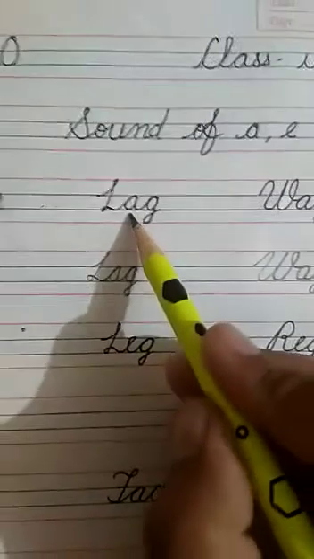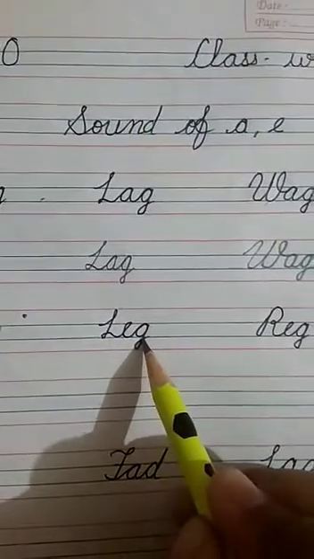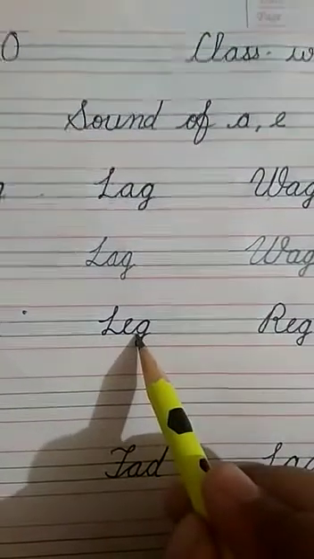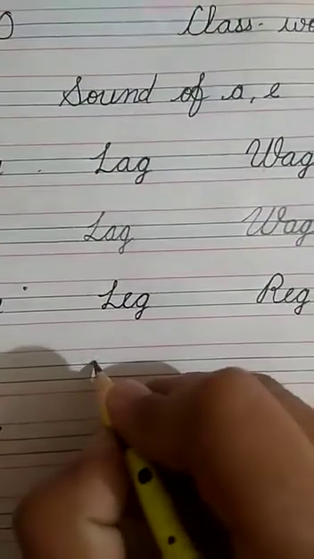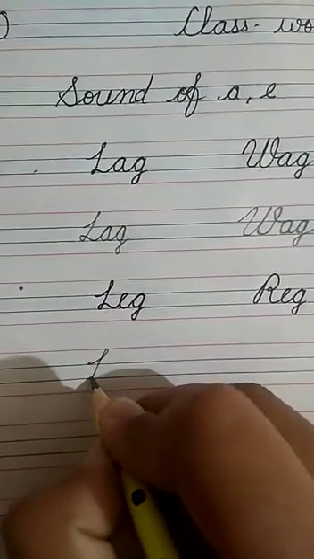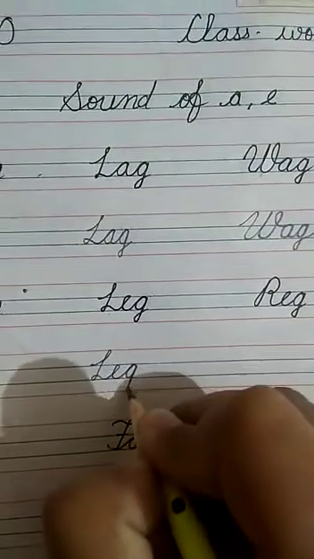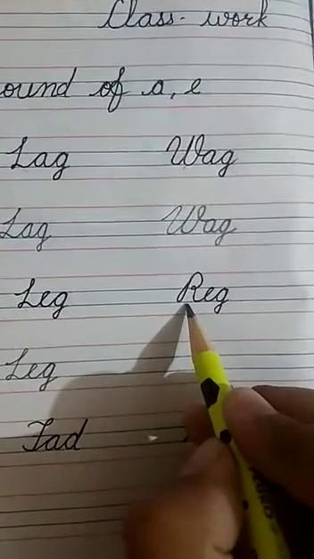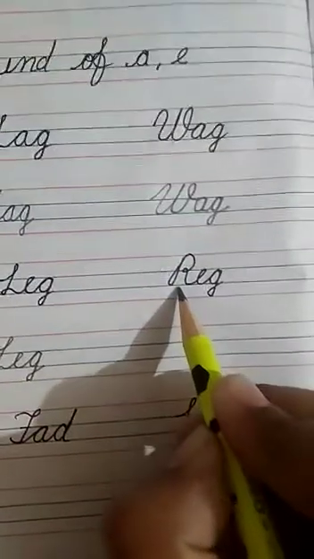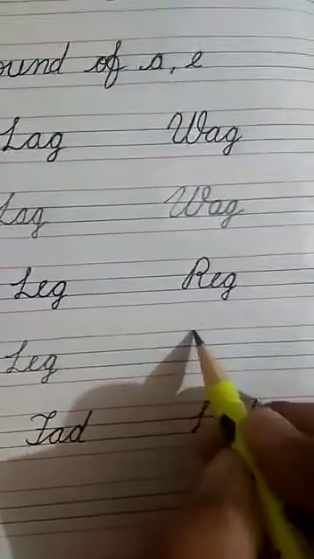Next, leg, sound of L, L-E-G, leg. Right here leg. L-E-G, leg. Next, sound of R, R-E-G, reg.